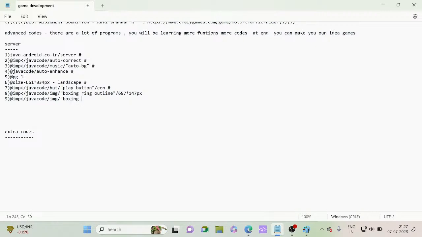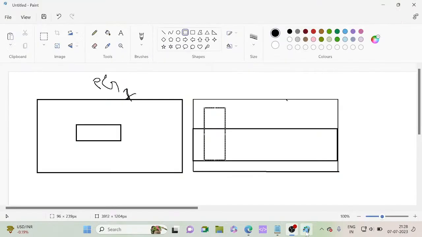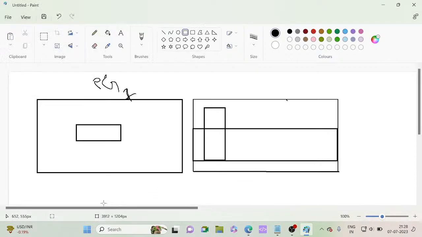Whichever player they have selected will come there. Selected player, and closing the inverted quotes. Now a hashtag, now just its location.